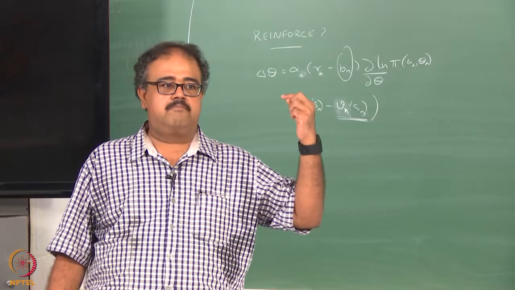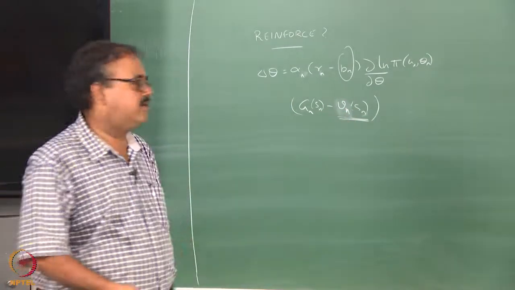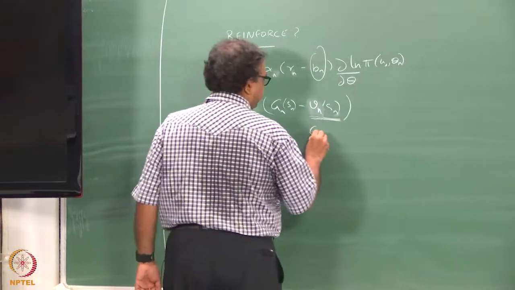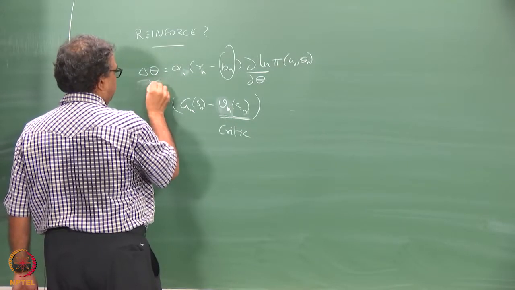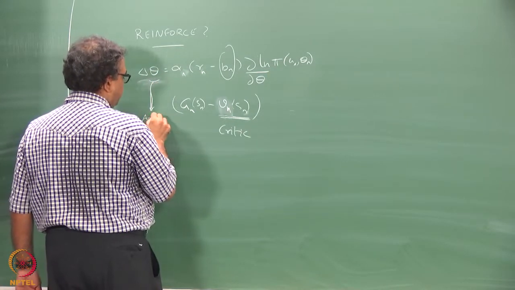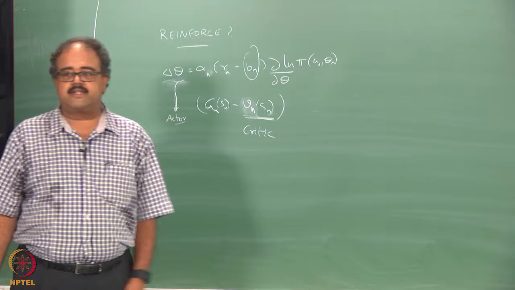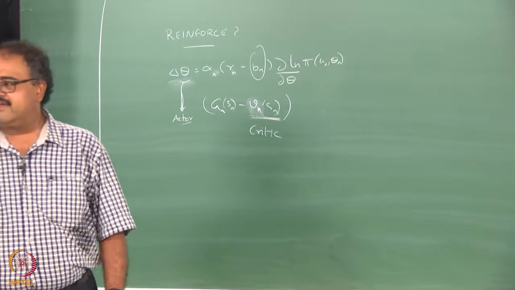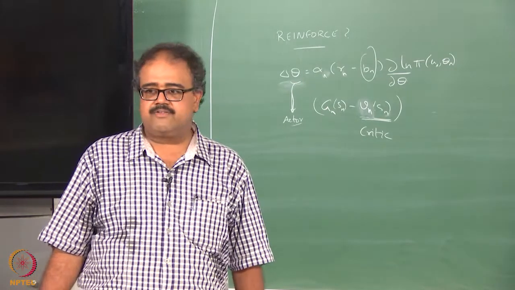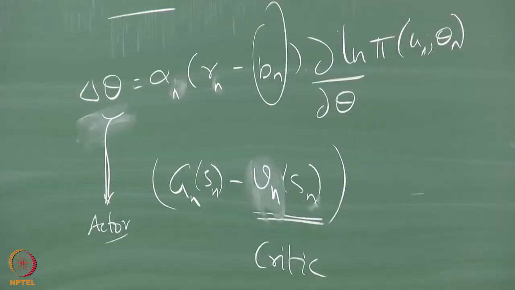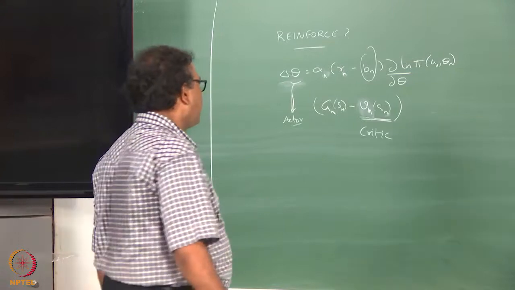So this generalization of the reinforcement comparison idea to the full RL problem suddenly gives rise to both a policy as well as a value function. So this is my critic, this is my actor. The theta gives me the actor and the value function gives me the critic. So this generalization of the basic idea of policy parameterization gives rise to actor critic, right? That is one way of thinking about what actor critic is.